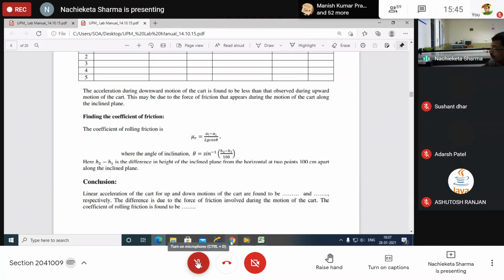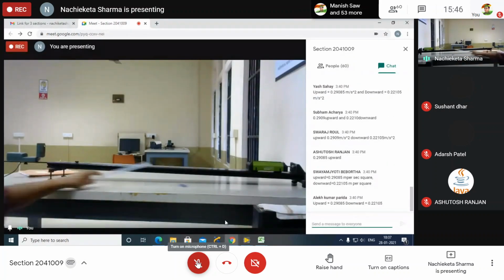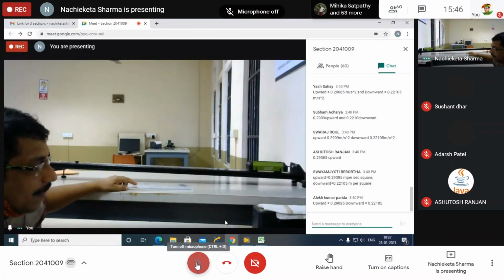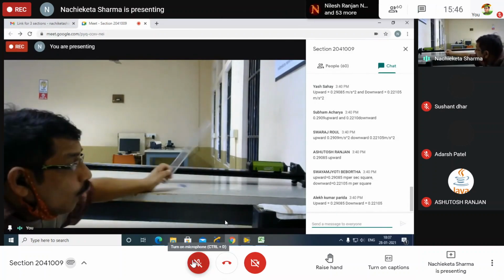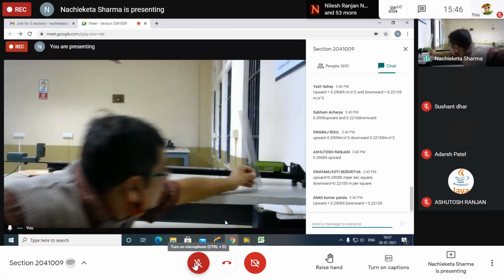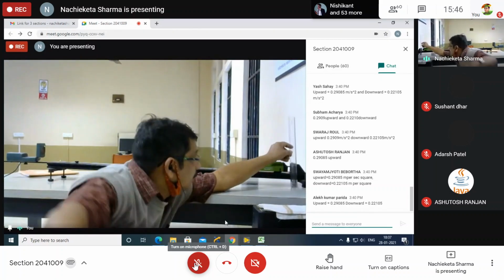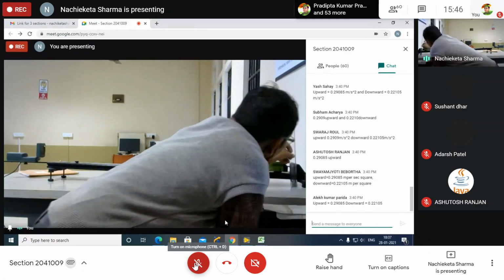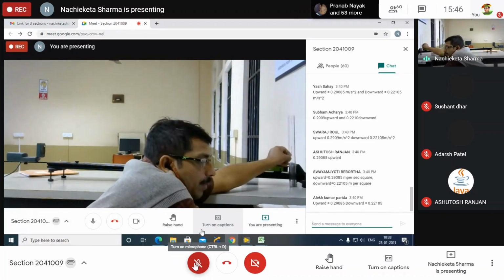Now see what I am doing here. This one is your upper level and this one is your lower level, is it not? This cart is moving from the upper level to the lower level. Thereby, I am measuring this lower height with the help of a scale, where the car is striking. Please write down, this one is 5.5 centimeter. This one I am taking as the lower level height, h1. You have to write down 5.5 centimeter.